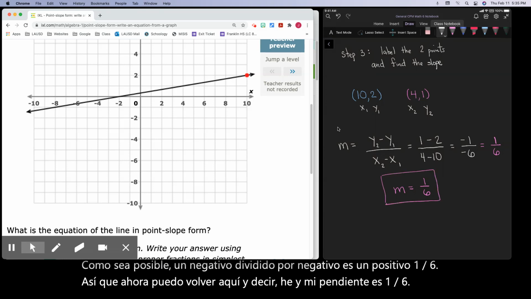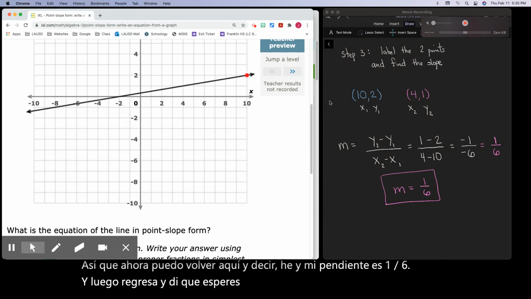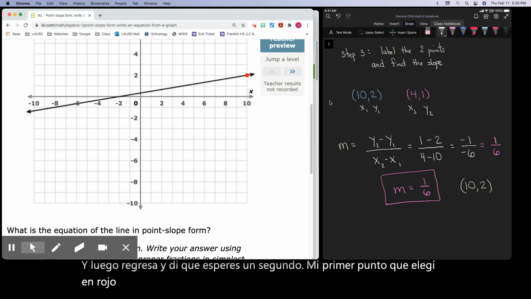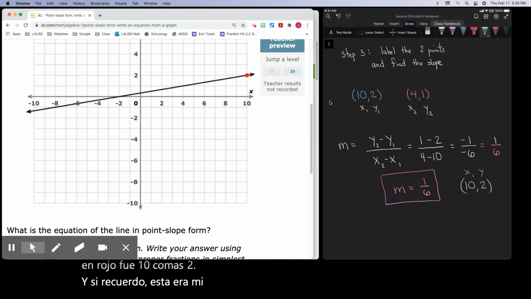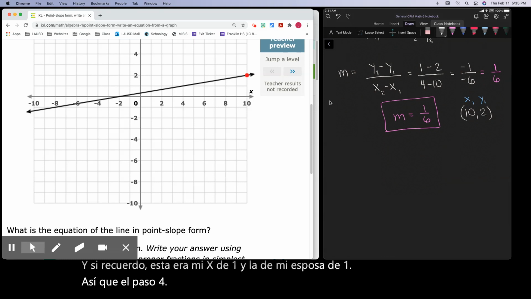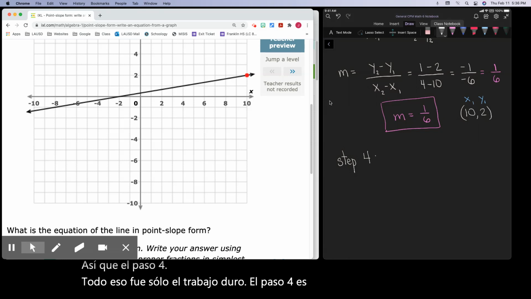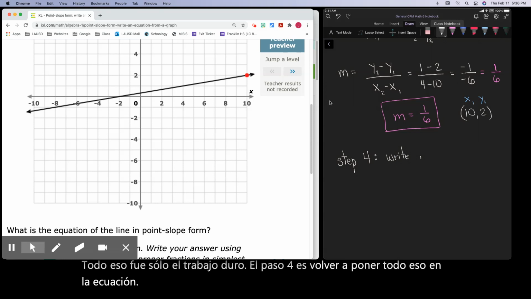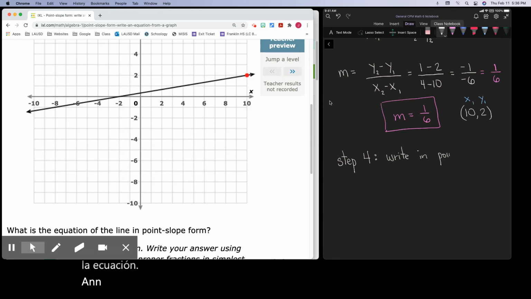And then go back and say, wait a second, my first point I picked in red was 10, comma, 2. And if I remember, this was my x of 1 and my y sub 1. So step 4, all that was just the hard work. Step 4 is putting all that back into the equation, right in point slope form.